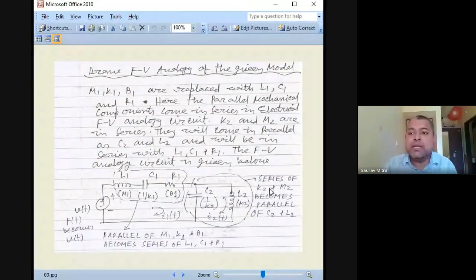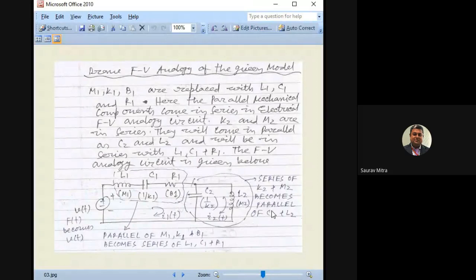Somebody will say across L2 suppose there is a voltage called V2. In the exam, what kind of question the examiner will ask, nobody knows. Somebody may say that whatever voltage appears between these two points, the voltage across L2 or voltage across C2, can be taken as the output voltage. So modeling has to be a flexible thing. Anybody can ask anything, but you should be able to answer it properly.